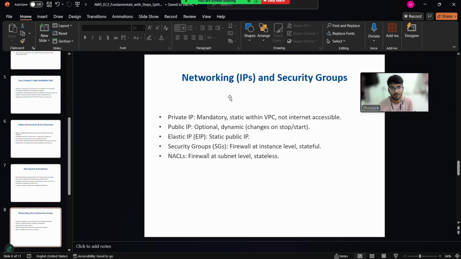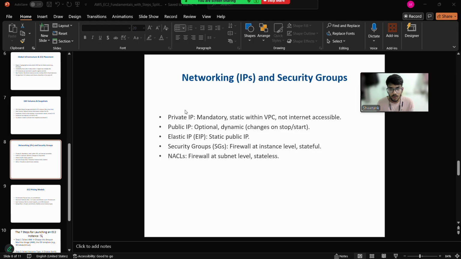Another one is networking IP and security groups. Networking IP means private IP. Now another one is networking and security groups. Networking is of three types: private IP, public IP, and elastic IP. Private IP is mandatory and static within VPC, means virtual private cloud. Means in the virtual private cloud, we have private IP, means two EC2 instances can communicate with each other with the help of private IP.